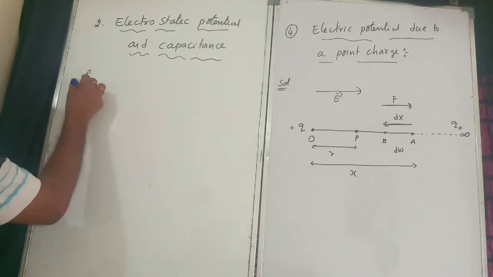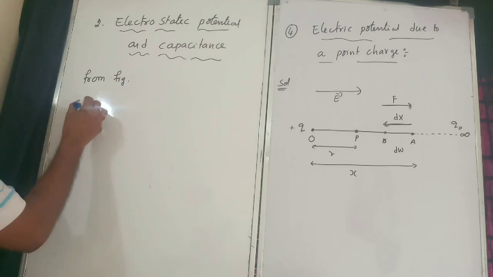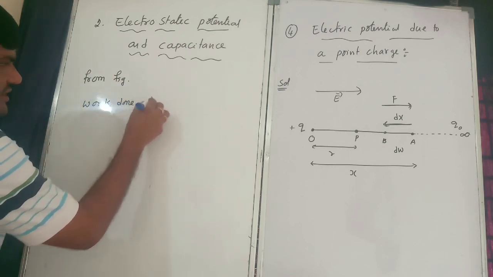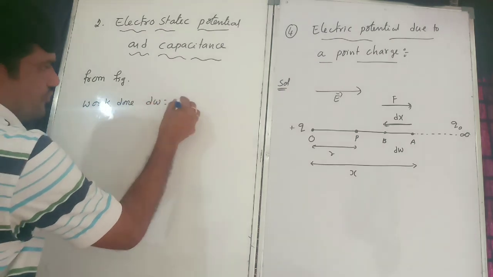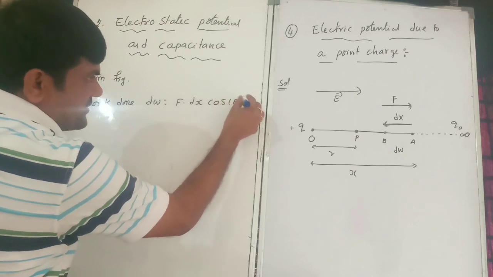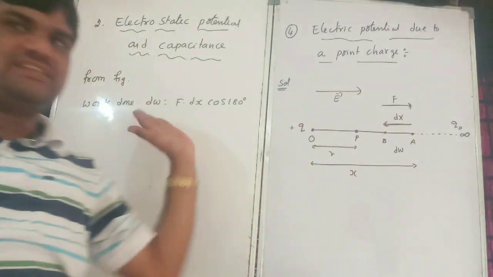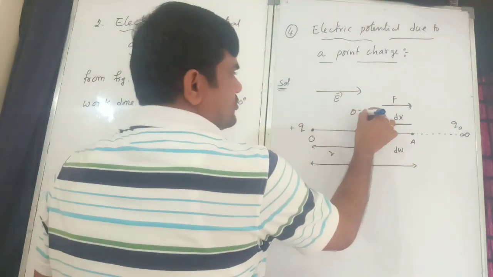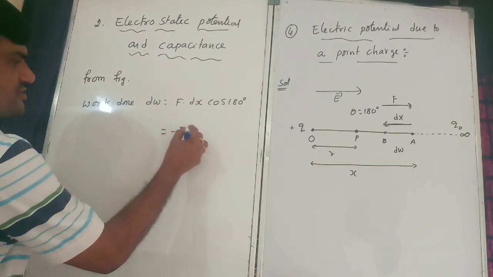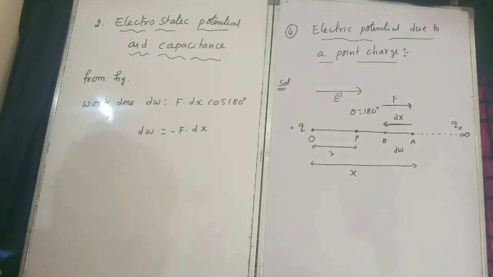Therefore, from the figure, work done dW is equal to force into displacement into cos 180 degrees. Why? Because F is on that side and displacement is on this side, therefore theta is equal to 180 degrees. So cos 180 is minus 1, into dx is equal to dW.